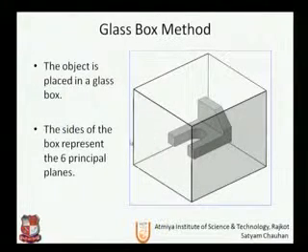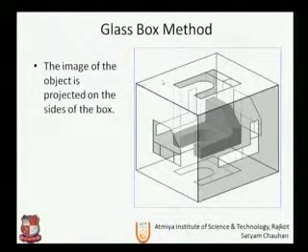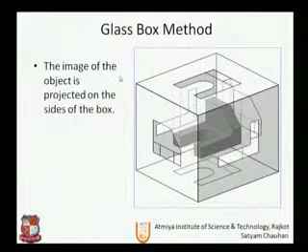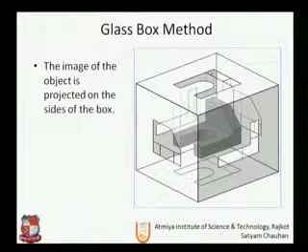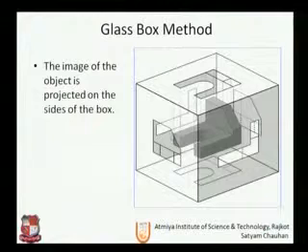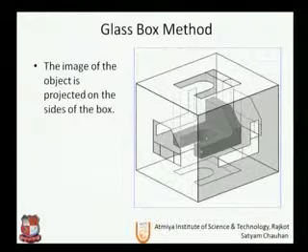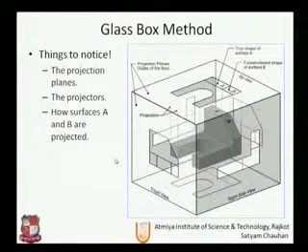The sides of this glass box will be these 6 principal planes, so all the faces of the glass box will represent the 6 planes. The image of the object is projected on the sides of the box. So let us say this is top, this is bottom, front, rear, and left and right. All these 6 will be called the views that we will see next.